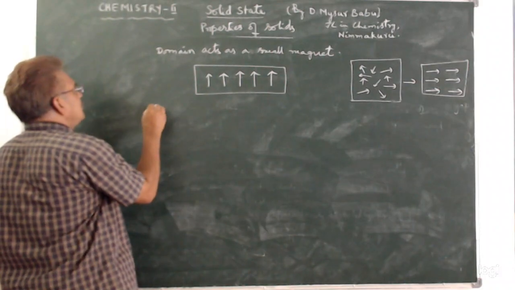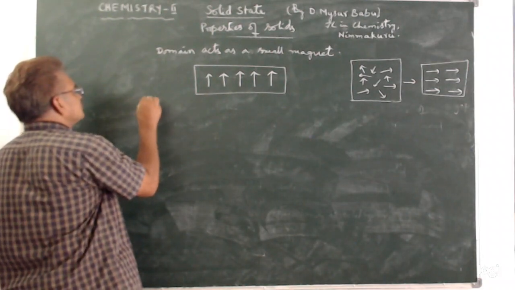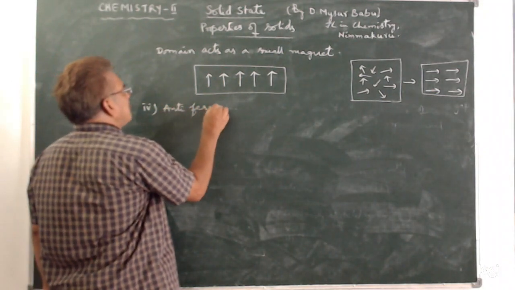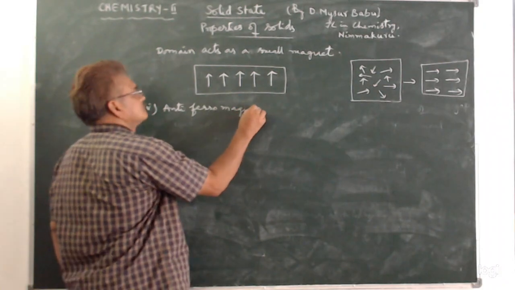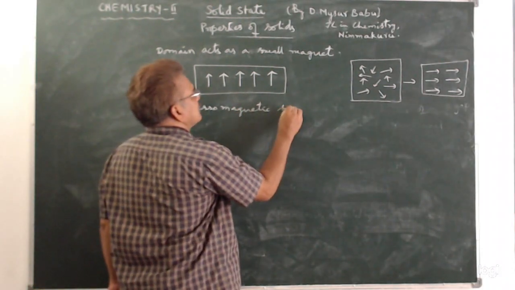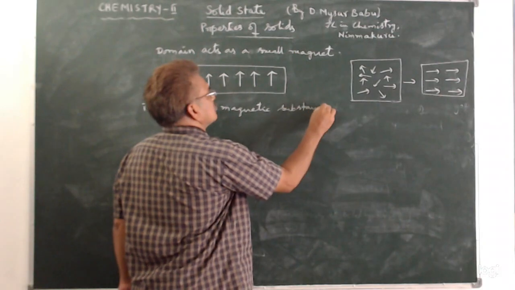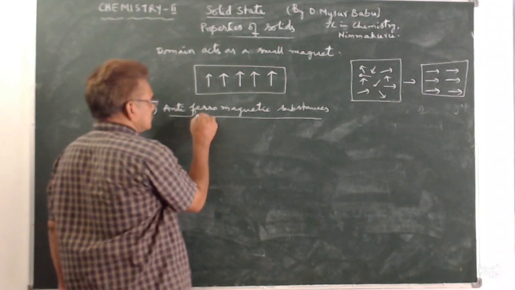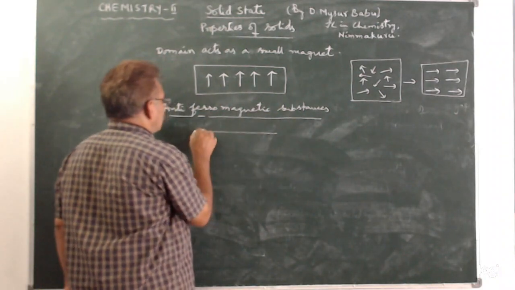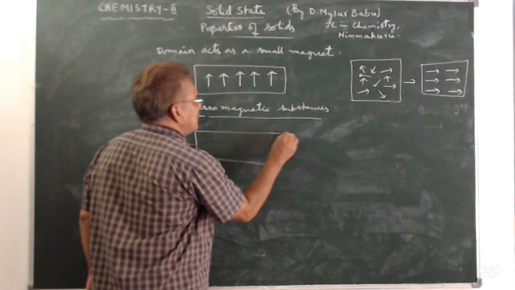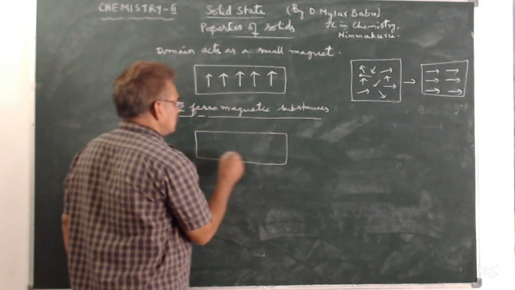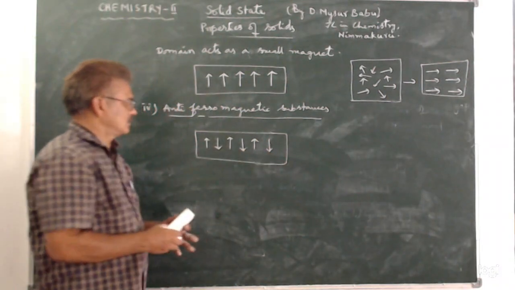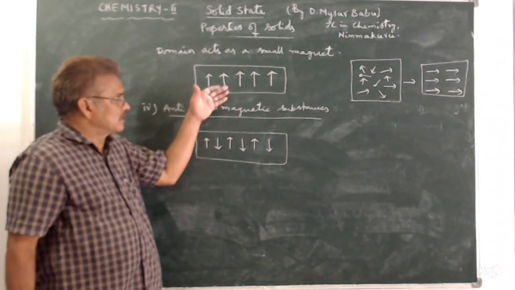Next, anti-ferromagnetic substances. In these anti-ferromagnetic substances, the domains are arranged in anti-parallel fashion.